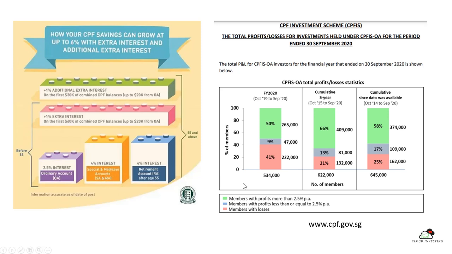Then on the right, this is the table chart from the CPF website. From here, you can see that in 2020, about 41% of the people using the CPF actually are losing money. Only about 50% are profiting. So you can see that about half profit, 9% break even, and 41% are actually losing money. So it's not guaranteed that you will be profiting at all when you use the CPF to invest. So you have to only invest in the best and stable company in Singapore.